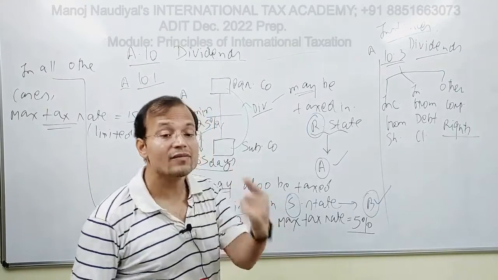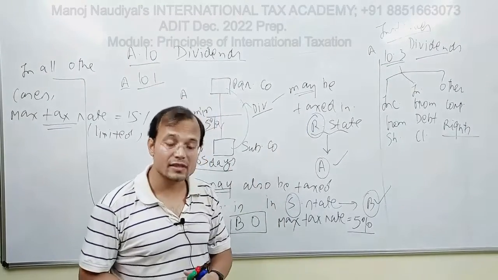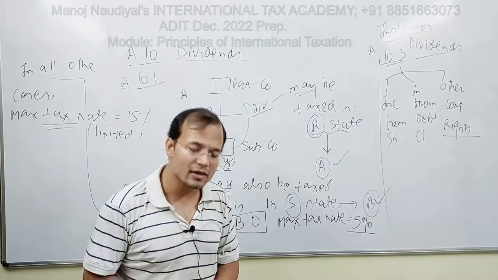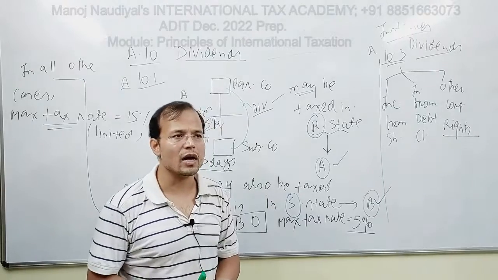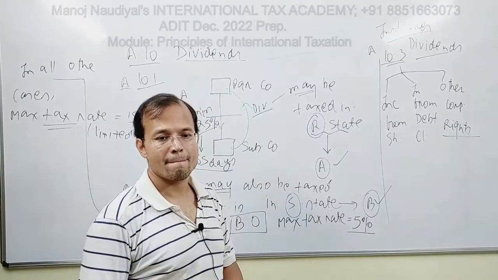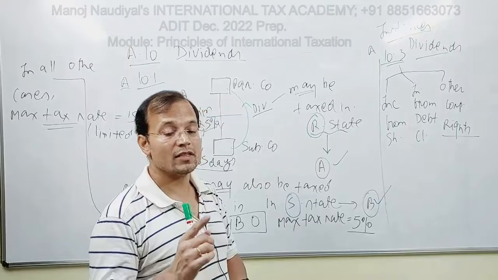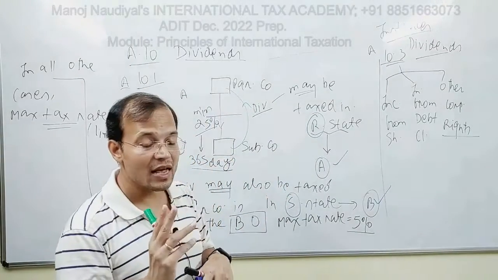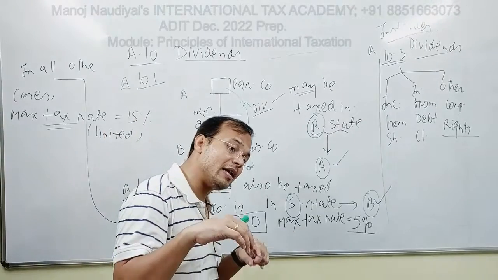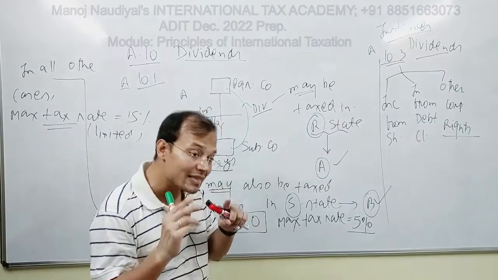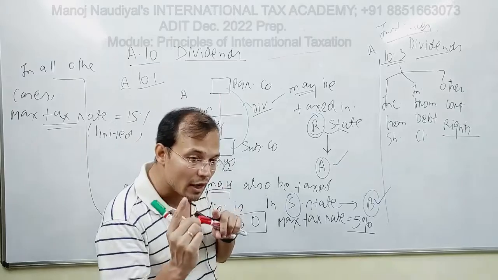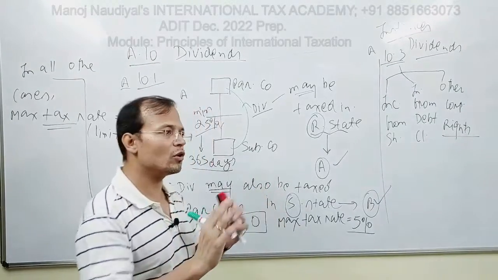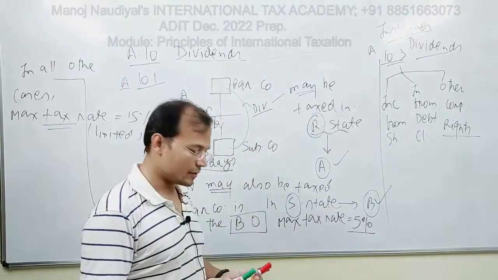Fine. And then when we go to the commentary, we will see that in certain instances, if certain conditions are satisfied, then even the income arising from so-called loans can also be categorized as dividends, and because it gets categorized as dividends, it comes within the taxation net of Article 10. And what are those conditions? We'll see when we go to the commentary. But then this is just 10.3. Fine.